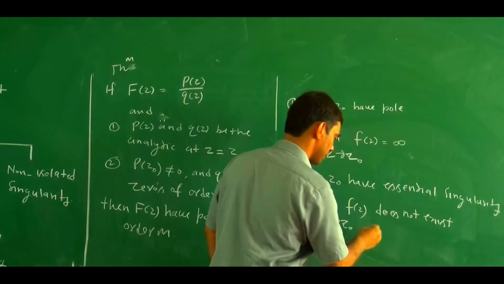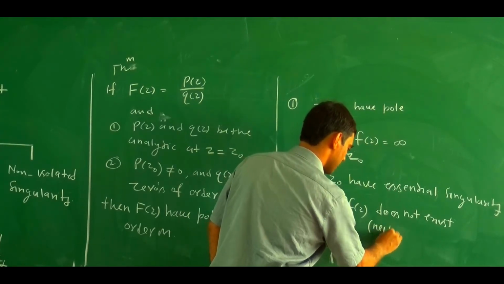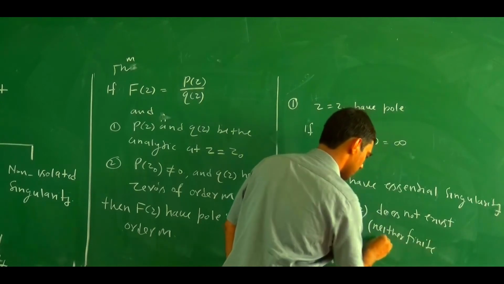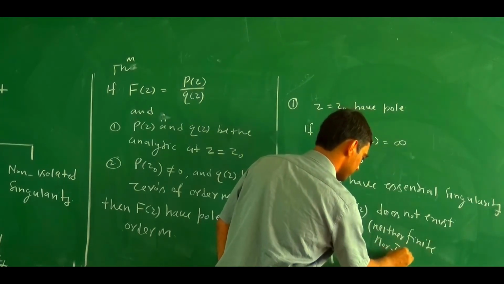What is the meaning of this? It is neither finite nor infinite.